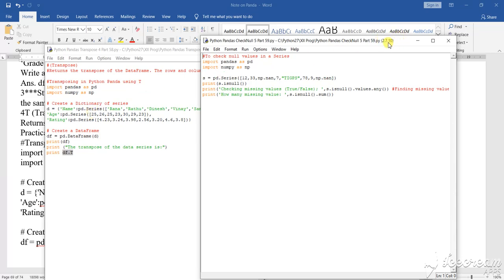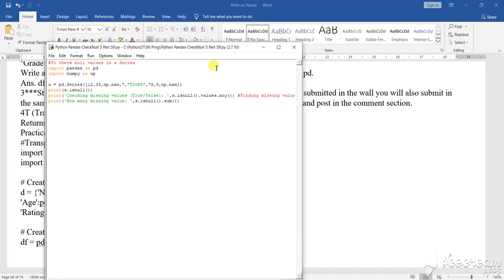But now you see here in this particular section I am not giving a similar type of values. This is a series where you will have different kinds of values available in this particular pattern.